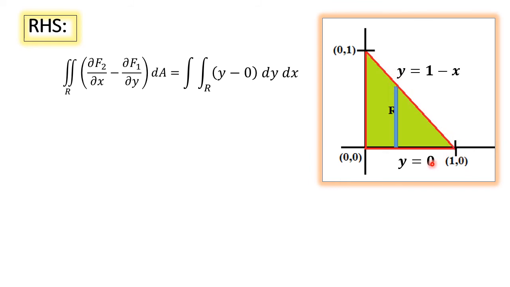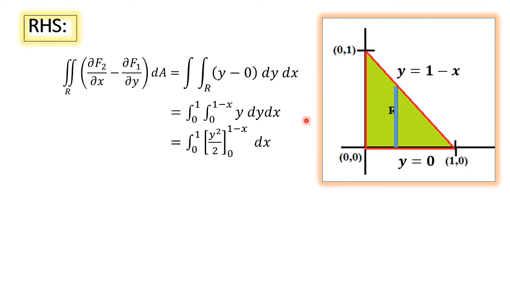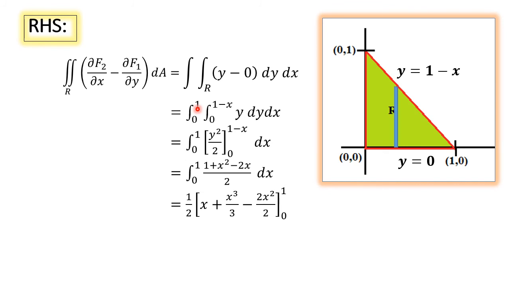So y varies between 0 to 1 minus x. Now we have to slide the strip to the leftmost end of the region and find the value of x. The value of x is 0. To the rightmost end, the value of x is 1. So y varies between 0 to 1 minus x and x varies between 0 to 1. Simply we have to evaluate the inner integral, then the outer integral. We end up with the double integral value as 1 by 6.